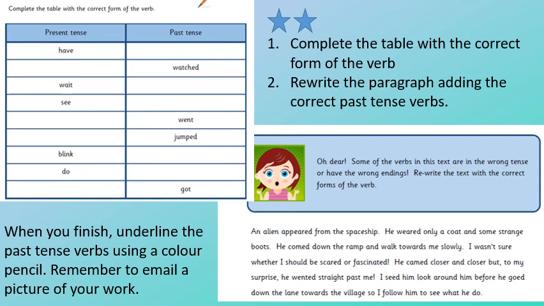An alien appeared from the spaceship. He wore only a coat and some strange boots. He calmed down the ramp and walked towards me slowly. I wasn't sure whether I should be scared or fascinated. He came closer and closer, but, to my surprise, he went straight past me. I see him look around before he goes down the lane towards the village, so I follow him to see what he do.